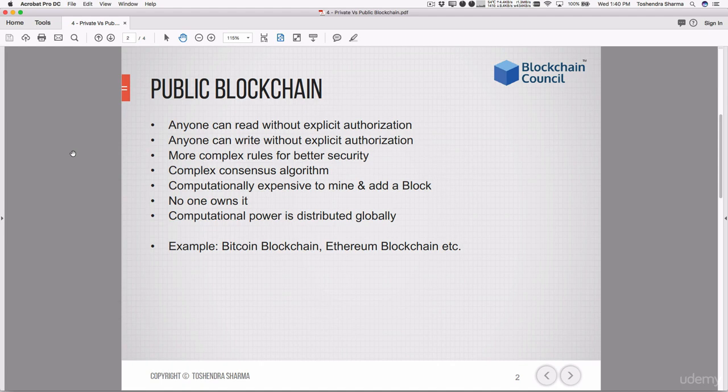and all the transaction information can be read by anyone who has the transaction ID. So to read or write information from the blockchain, you don't need anyone's permission to do it. That's why it is called a public blockchain.